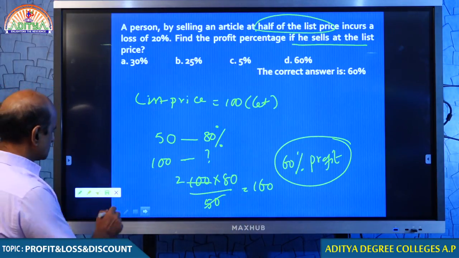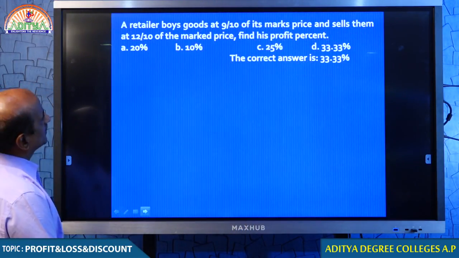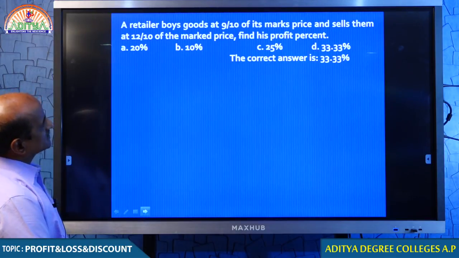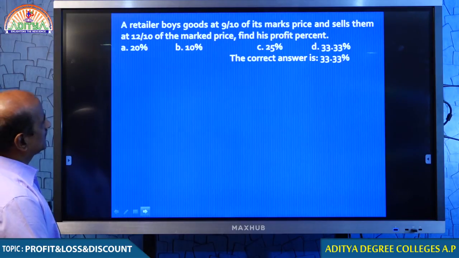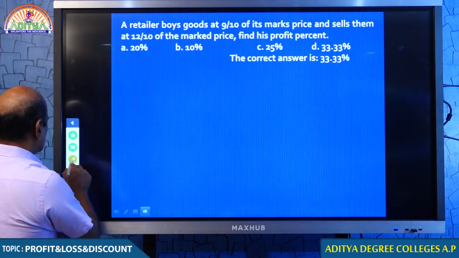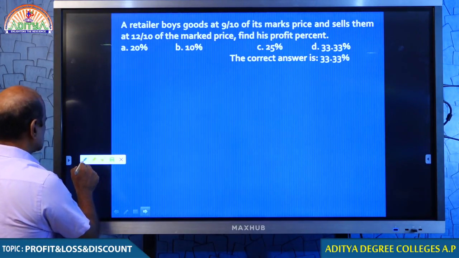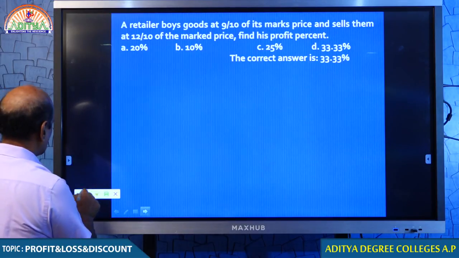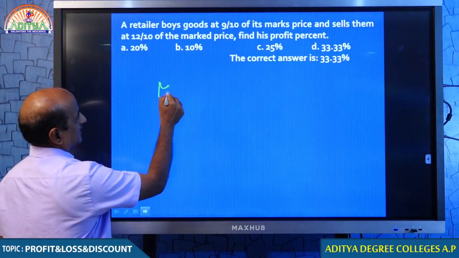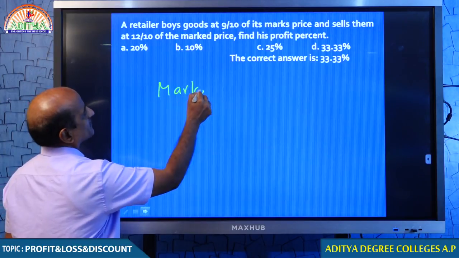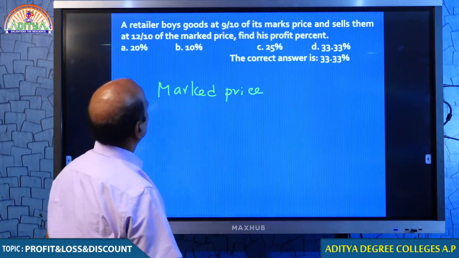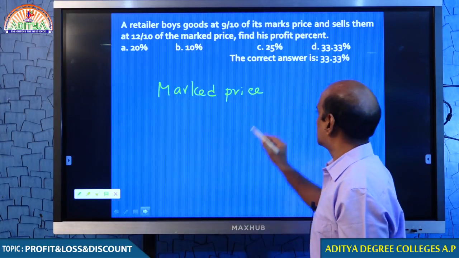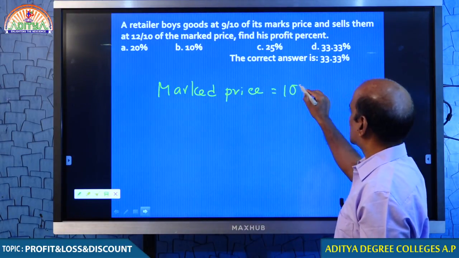Now let me go to the next question. A retailer buys goods at 9 by 10 of the marked price and sells them at 12 by 10 of the marked price. So my dear students, this kind of question can be handled like this. Let the marked price be 100, because we have to solve this question by using the marked price.